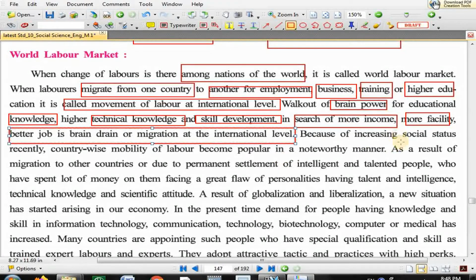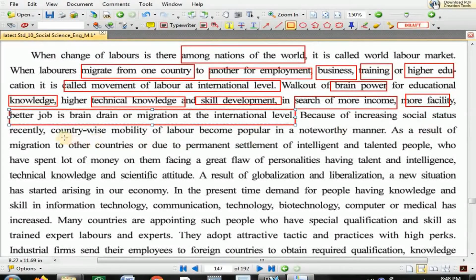Now, because of increasing social status recently, because people believe it's a social status that, oh, I settled in America, oh, I settled in Canada. So because of increasing social status recently, country-wise mobility of labor has become popular in a noteworthy manner. Day by day, more and more people decide to migrate to some other country because they feel that they either get better social status or better income.